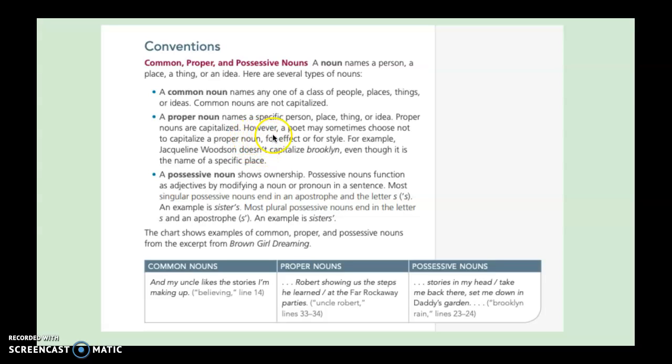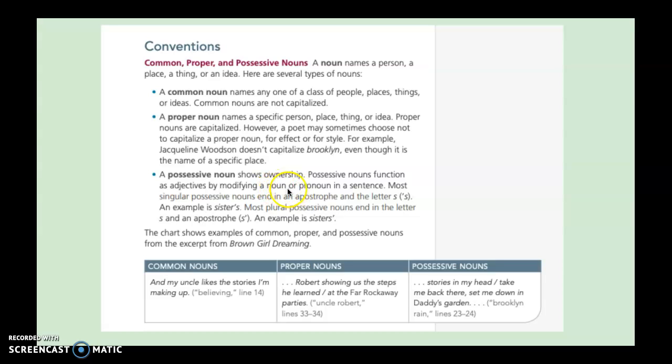In this story from Brown Girl Dreaming, this is unique because sometimes a poet may choose not to capitalize a proper noun for an effect or style. And that's what Jacqueline Woodson does here. She doesn't capitalize the word Brooklyn, even though it's the name of a specific place. And then finally, we have our possessive nouns, which show ownership.